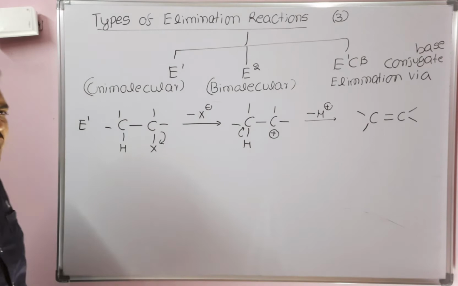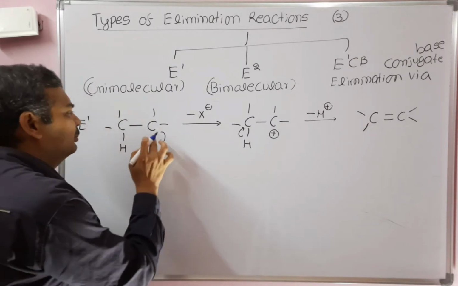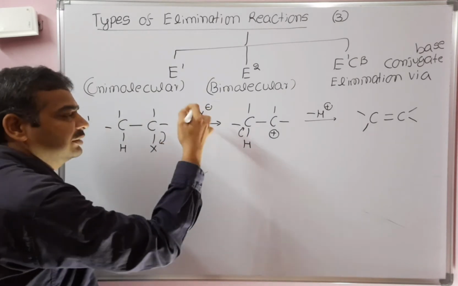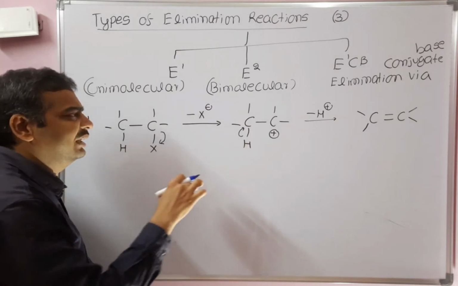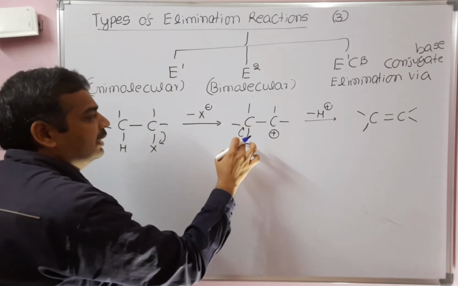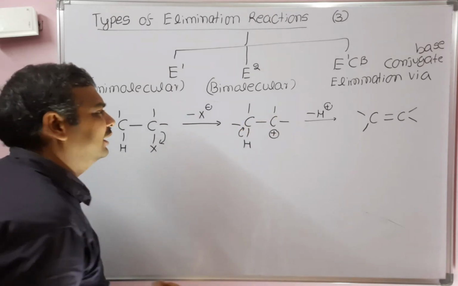In E1 reaction, it is a 2 step reaction. In the first step, the CX bond will cleave, that means X minus will go out, and carbocation is formed as an intermediate. In the second step, H plus will be eliminated out.